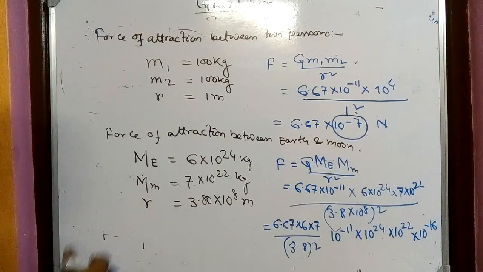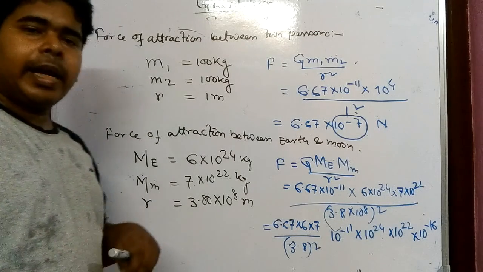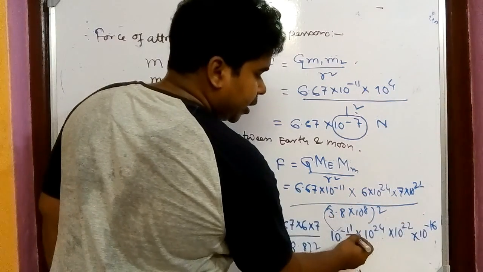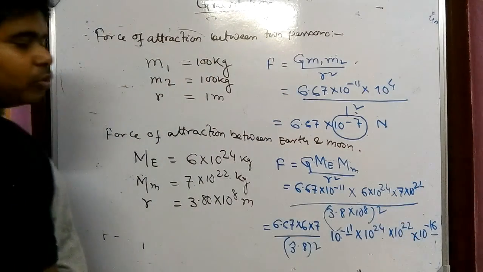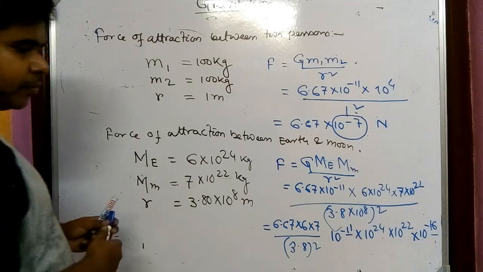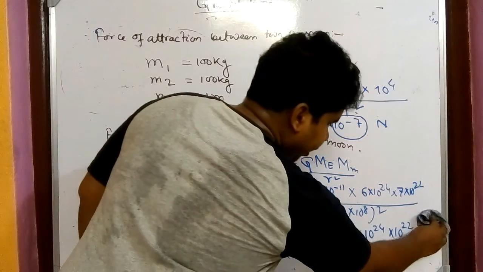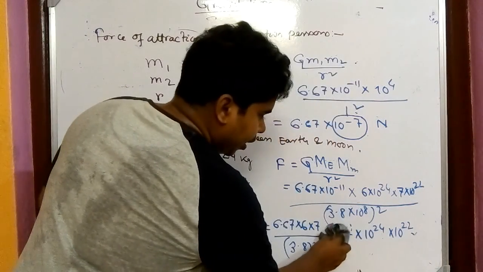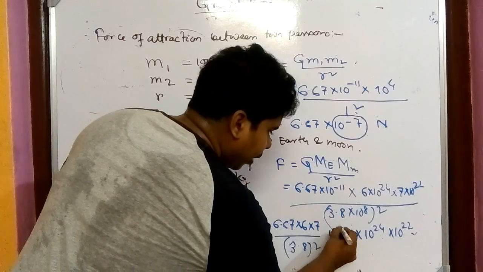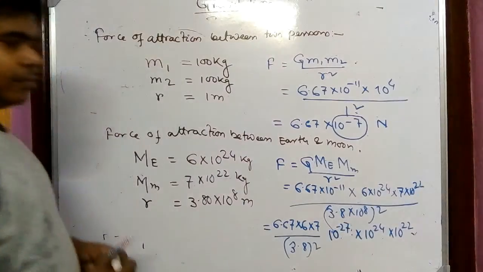Okay, and now we know for multiplication the powers should be added. So minus and minus, minus 11 minus 16, together it will be 10 to the power minus 27.